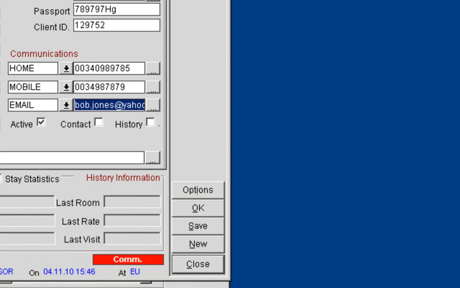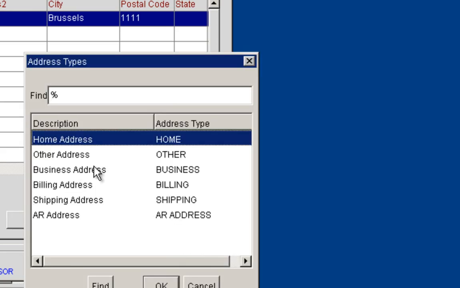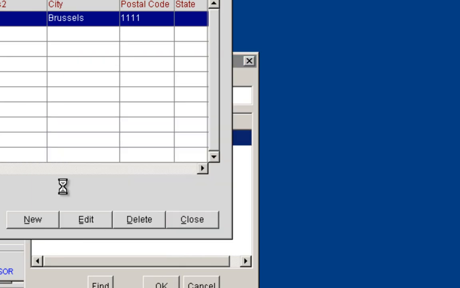I could also do this for the home address. So if I have another address, I could go into the ellipsis button here, and instead I can put in a new home address.